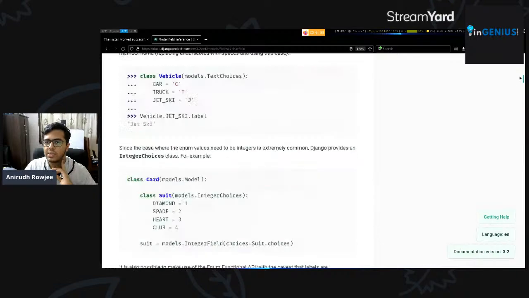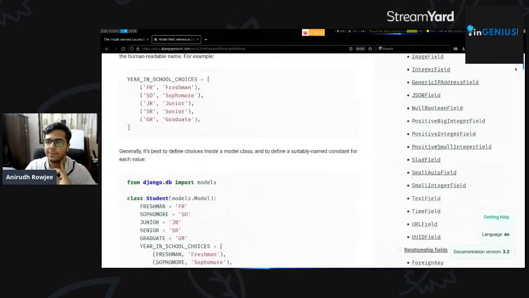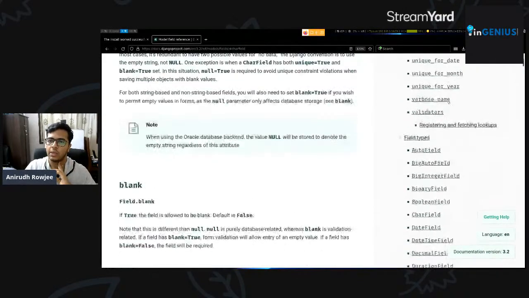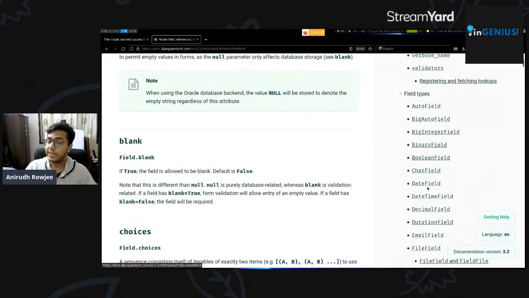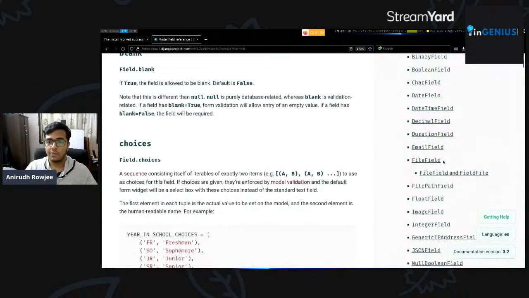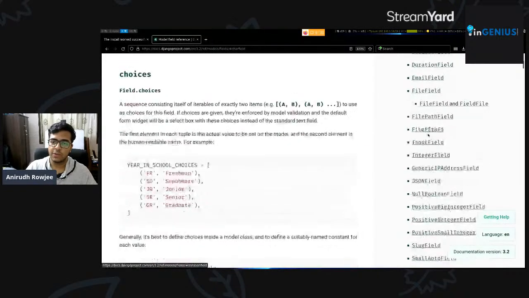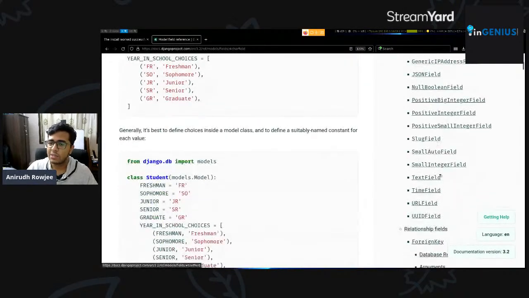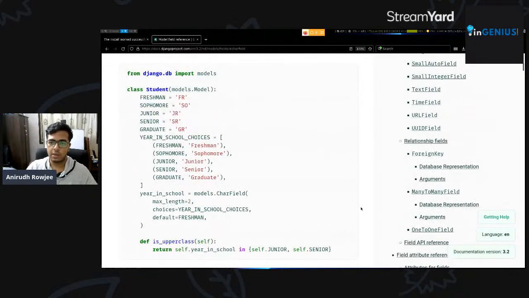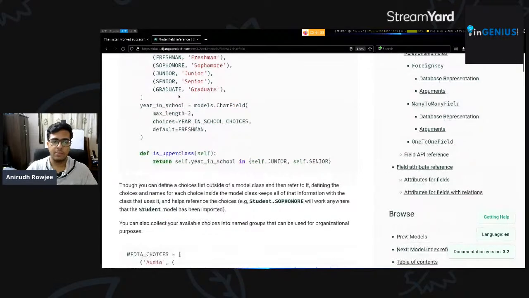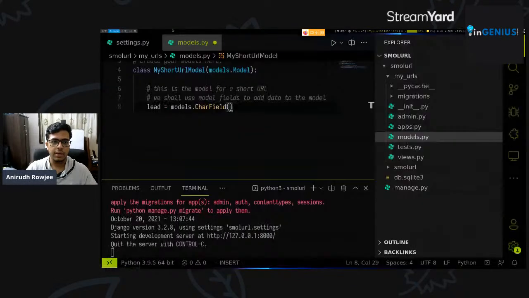Now Django has a whole bunch of fields like this. You've got a big integer field, a binary field, a date field, a date time field, a decimal field, a duration field. There are an entire bunch of fields that you can have here, and you'll see us using a URL field as well once we start taking in the data for this particular app.